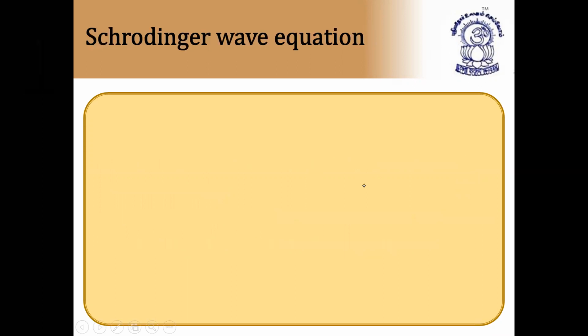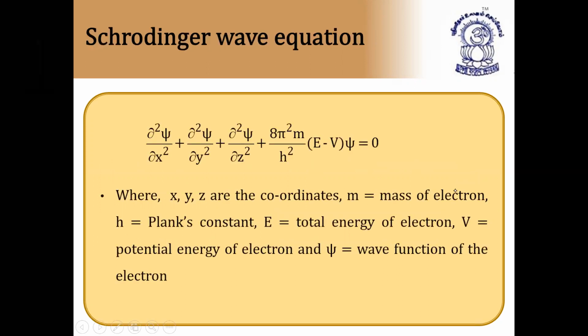So what is Schrodinger's assumption? He described the movement of electron in the form of a wave, and it is three-dimensional. So it has x, y, z axes. As I told you, it is three-dimensional, it has x, y, z coordinates. So dou square psi by dou x square plus dou square psi by dou y square plus dou square psi by dou z square plus 8 pi square m by h square into (E minus V) psi equals 0, where E is called total energy, V is called potential energy of the electron, and psi is called wave function of the electron. This is called the Schrodinger wave equation.